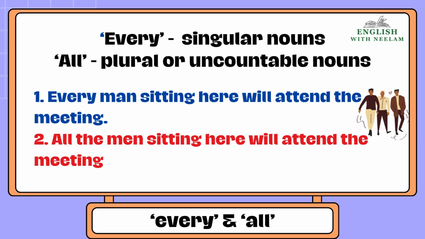Now, children, let us talk about the uses of every and all. Every is used with a singular noun and all is used with plural or uncountable nouns. See the examples, children. Every man sitting here will attend the meeting. Every man. Man is singular, children. And now see the second sentence. All the men. Men is the plural. All the men sitting here will attend the meeting. Every with a singular noun and all we use with plurals.